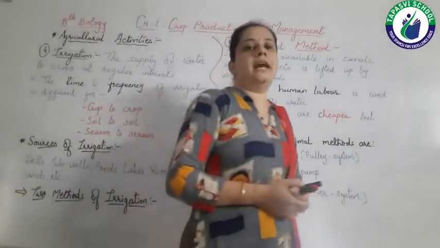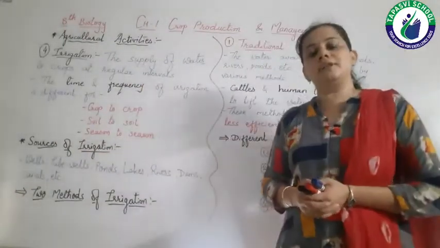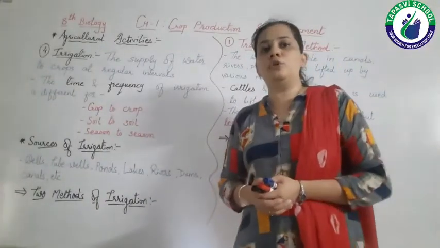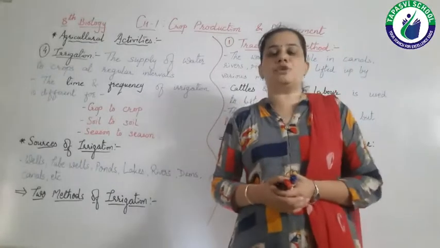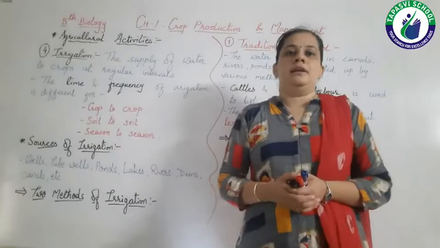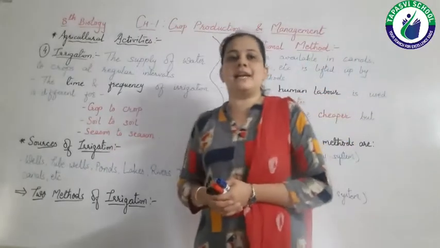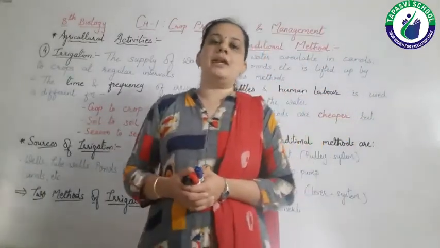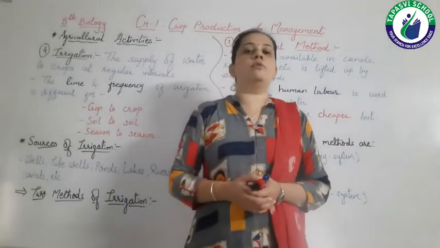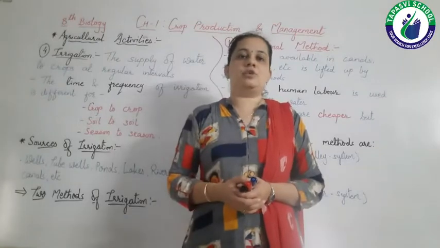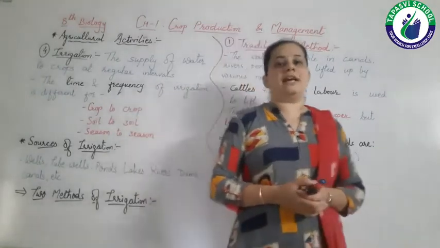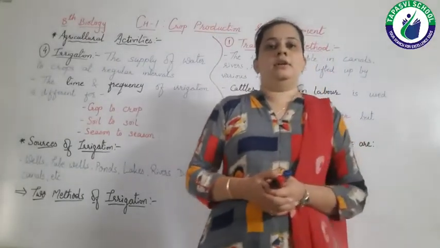We know that soil with good humus content, good fertile soil, can hold water very well. If you remember, in the last lecture I told you that manure increases the water-holding capacity of soil. So if the soil is fertile, then it can hold water.